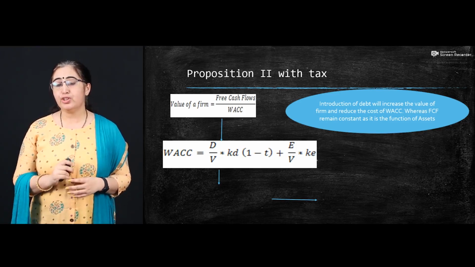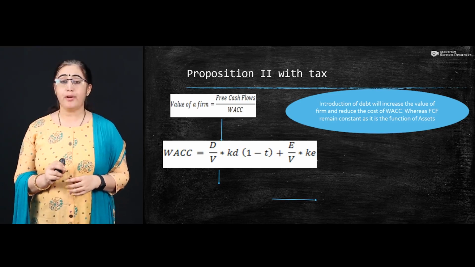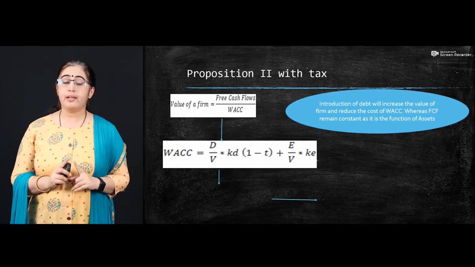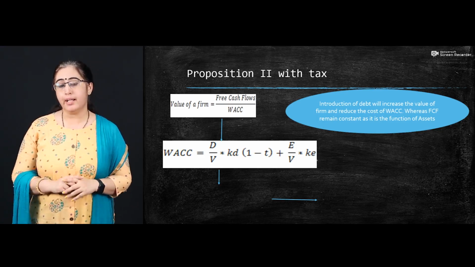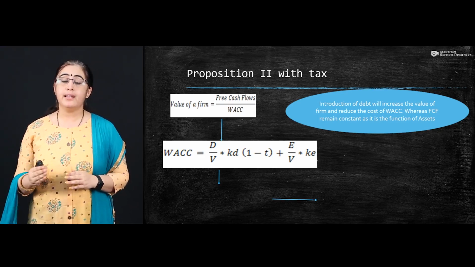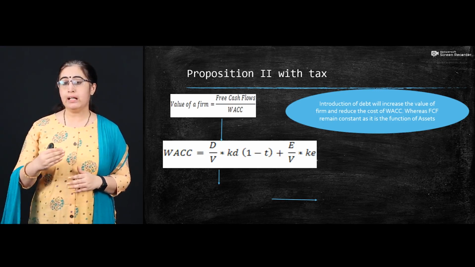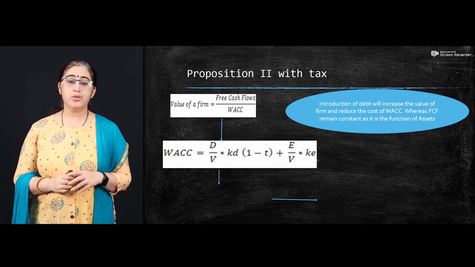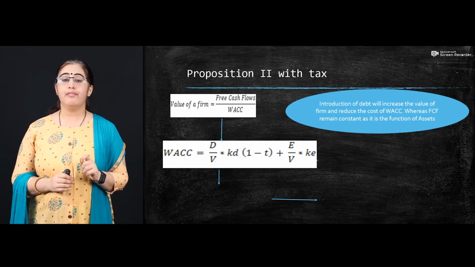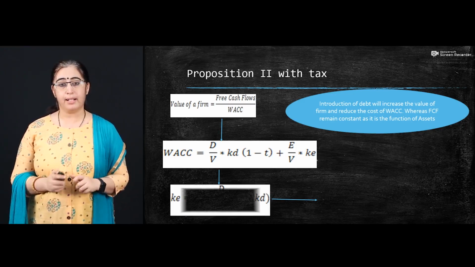And the calculation of tax is a very important factor. So we do the calculation of tax with 1 minus T rate. Plus we add the equity proportion, E upon V, multiplied by the cost of equity, KE. In this way you are able to get your weighted average cost of capital.